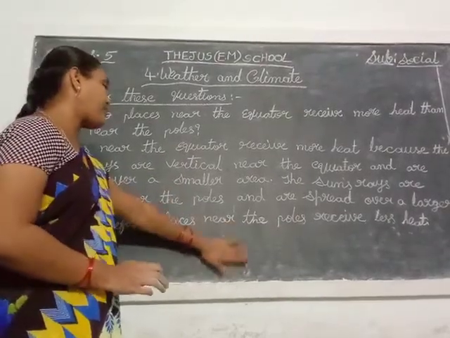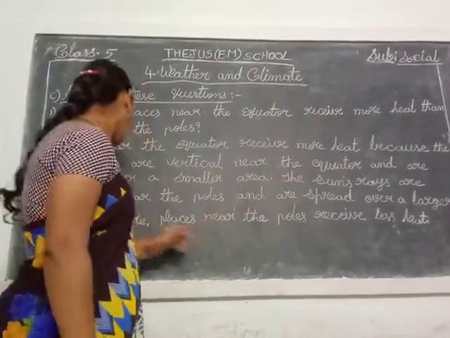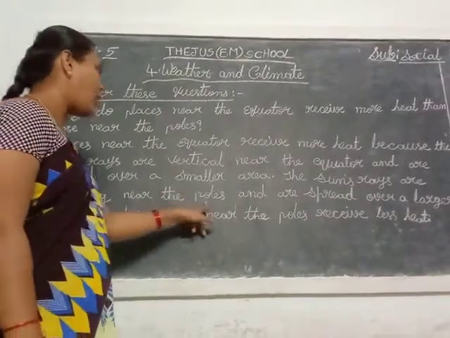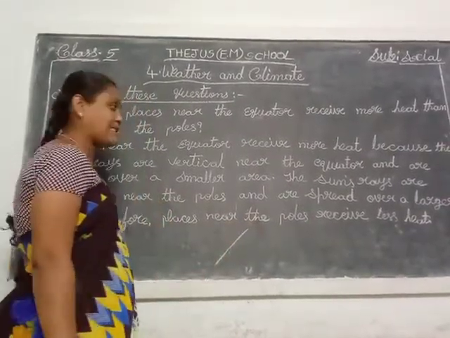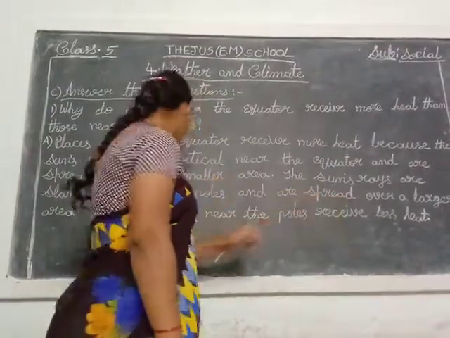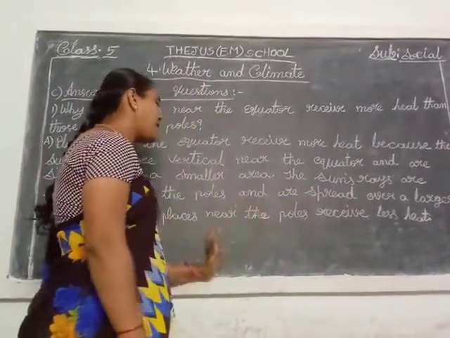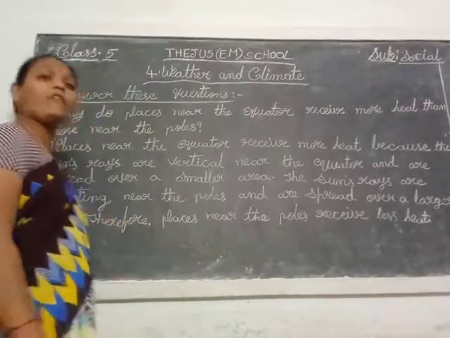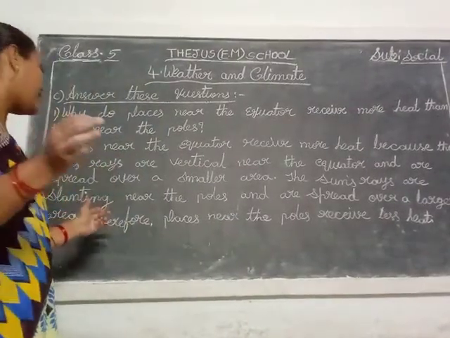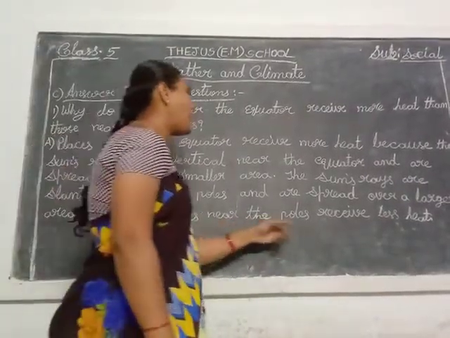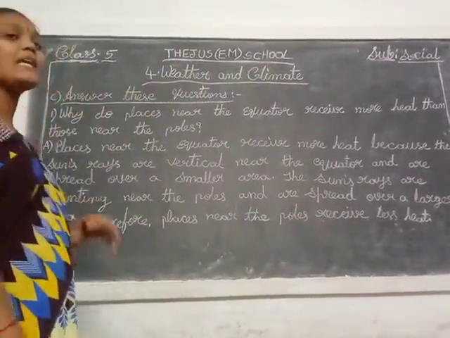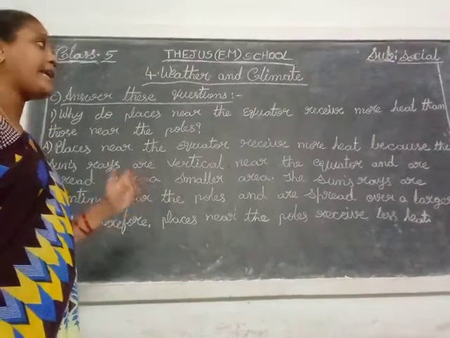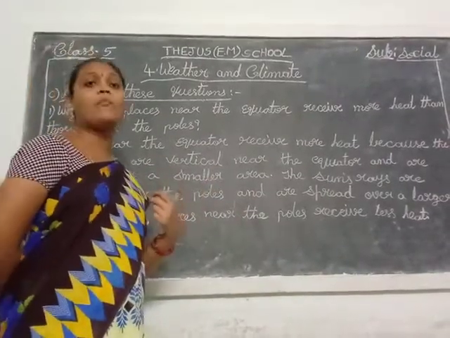The sun's rays are slanting near the poles and are spread over a large area. Therefore, places near the poles receive less heat. That is the reason the poles receive less heat and equator places receive more heat.